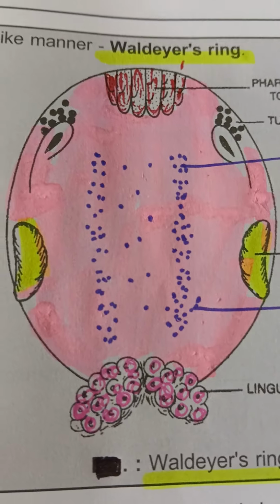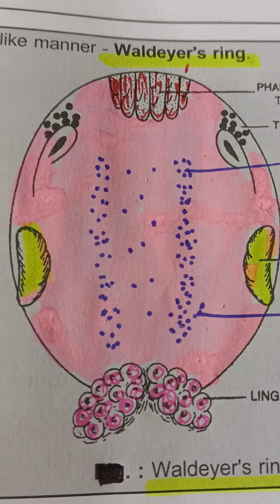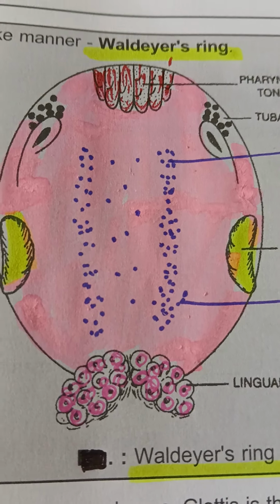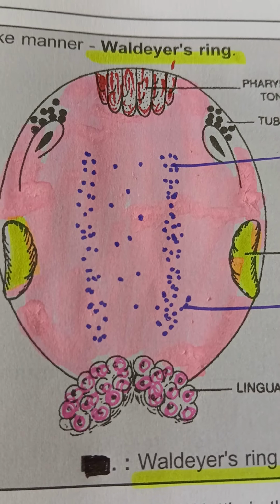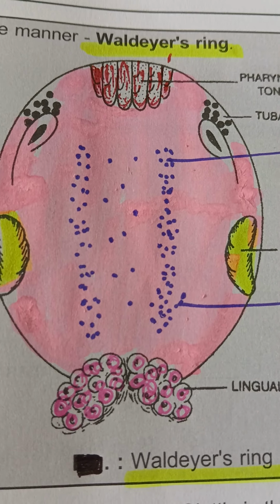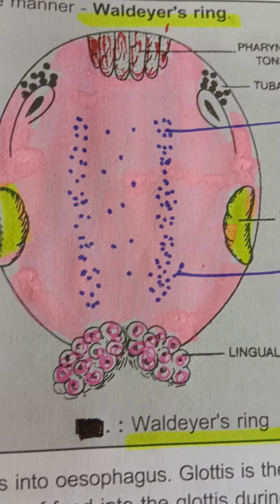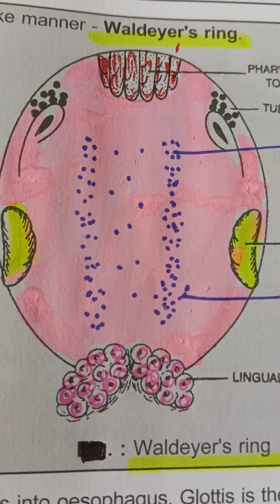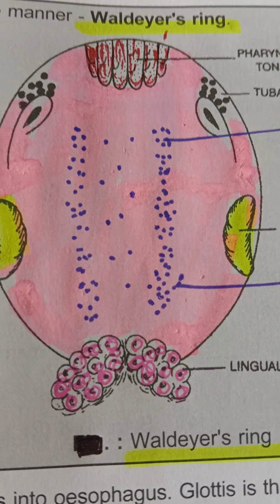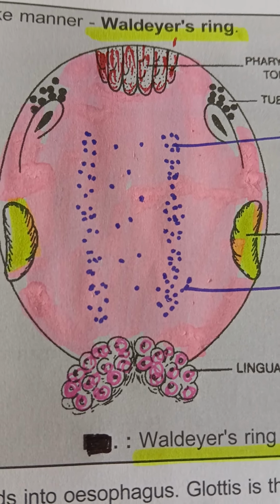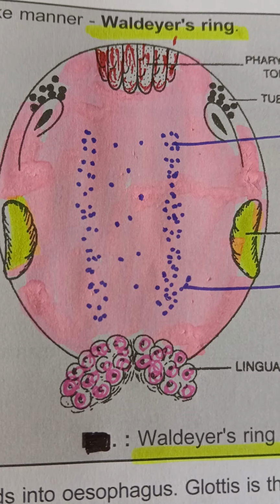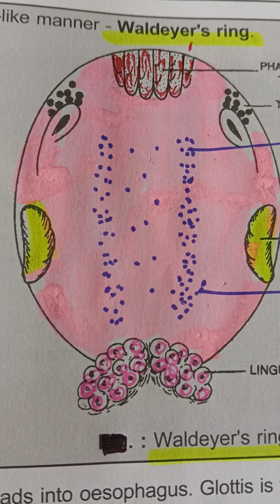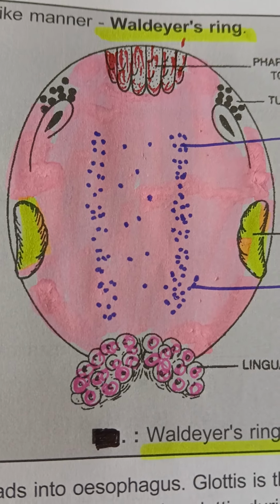So Waldeyer ring is a ring of lymphoid tissue present in your throat, which acts as a first line of defense against inhaled and ingested pathogens. It is strategically positioned at the entry points of the respiratory and digestive tract and well suited to intercept and process antigens. So it acts as a surveillance system, capturing pathogens and initiating immune responses to protect the body from infection. It consists of 4 types of tonsil: pharyngeal tonsil, palatine tonsil, lingual tonsil, tubal tonsil.